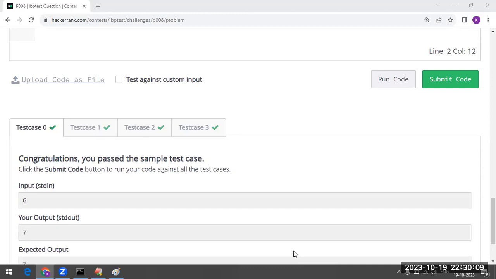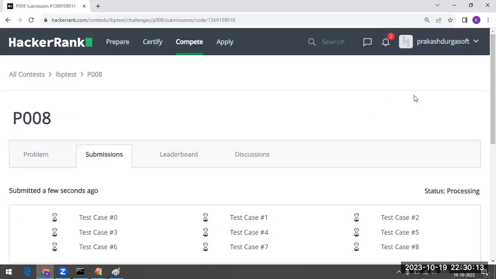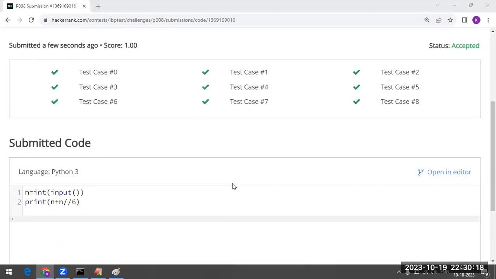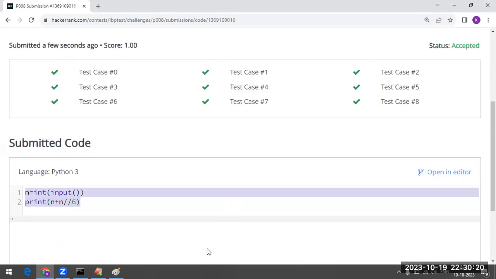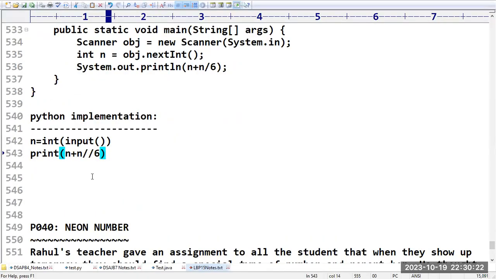Hope you people got very clear clarity. Let us submit the code. Yes, perfectly it is working. Sir, is everyone feeling comfortable up to whatever I covered? Any doubts? Yes, please confirm. Any doubts?